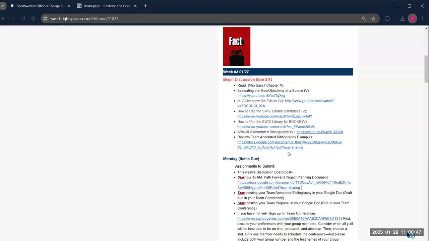Depending on your past experience in English 101 and in high school, some of this might be very familiar to you, and you can kind of watch them, skim through them, check the box. For others of you, this is going to be brand new information. And so using that tool of annotating and taking notes is going to be important. Keep in mind they are videos, which means you can pause them, you can slow them down, you can play them again, so that you're making sure that you are comprehending the information that's being presented to you.